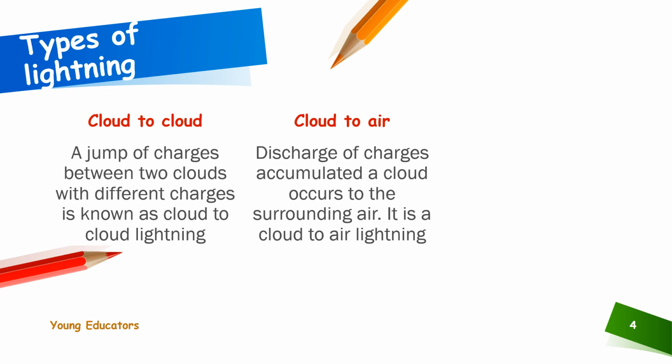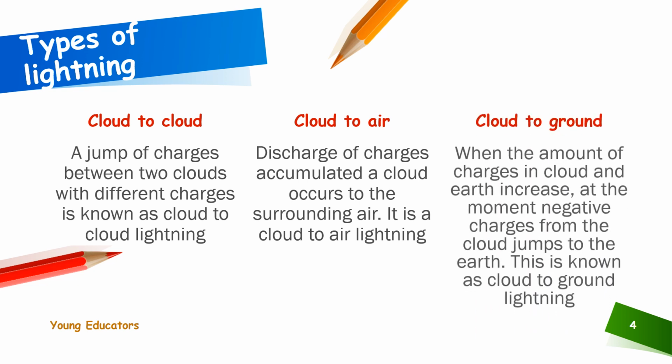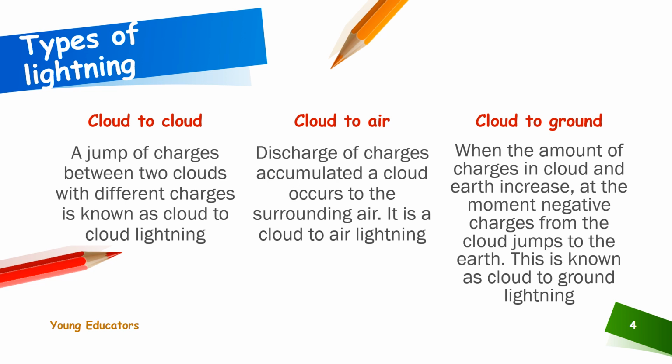It is known as cloud to air lightning. Cloud to ground lightning: when the amount of charges in the cloud and earth increase, at the moment negative charges from the cloud jump to the earth, this is known as cloud to ground lightning.